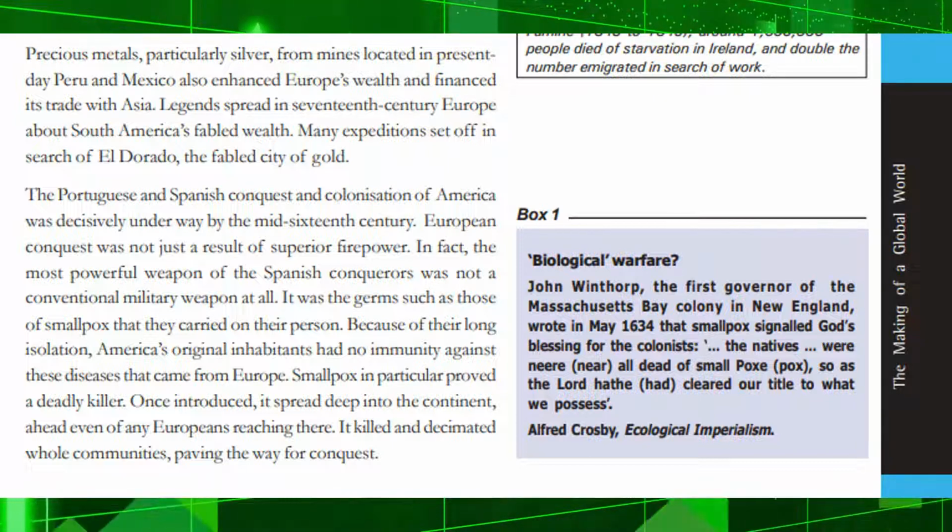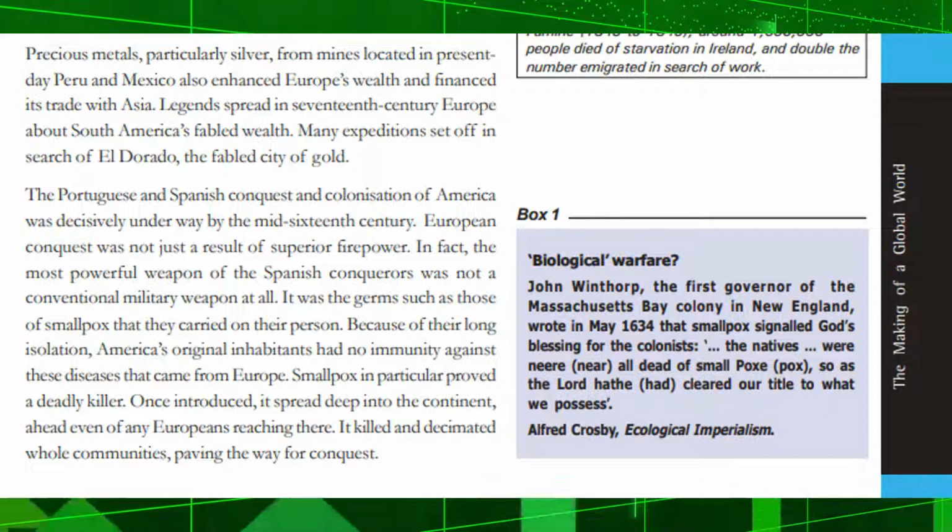The Portuguese and Spanish conquest and colonization of America was decisively underway by the mid-16th century. European conquest was not just a result of superior firepower. In fact, the most powerful weapon of the Spanish conquerors was not a conventional military weapon at all. It was the germs such as those of smallpox that they carried on their person. Because of their long isolation, America's original inhabitants had no immunity against these diseases that came from Europe.